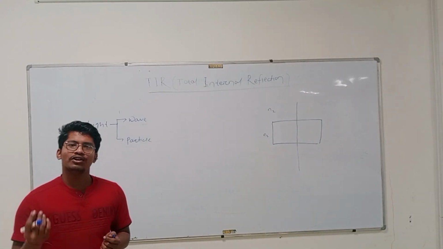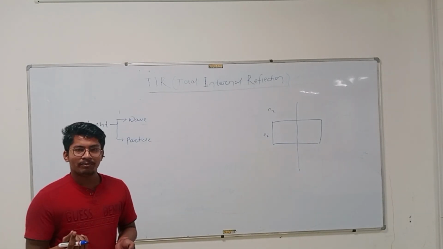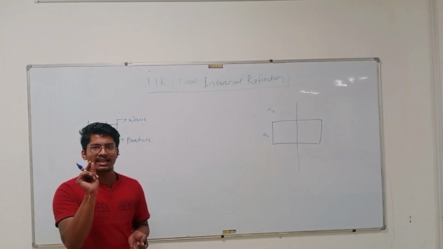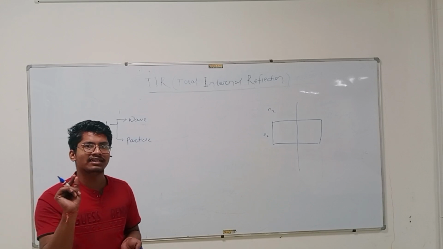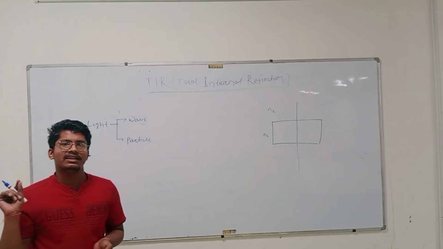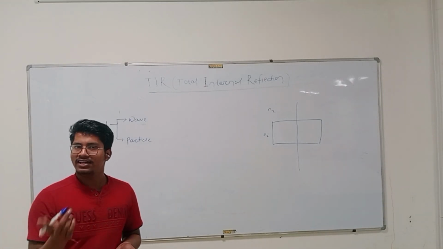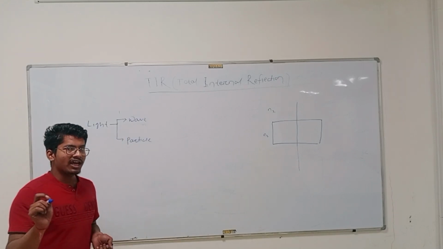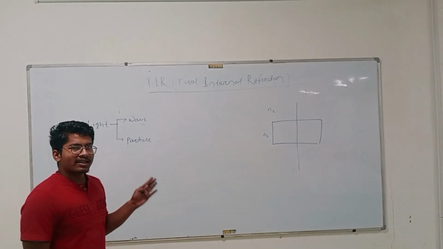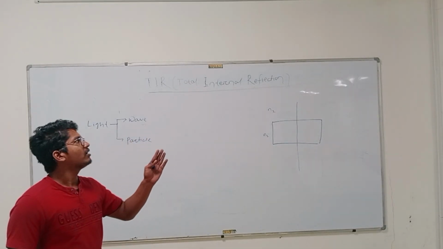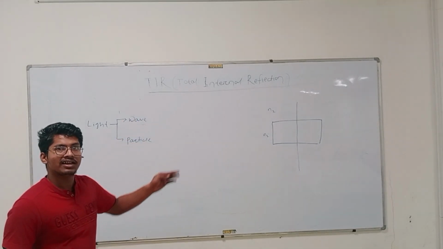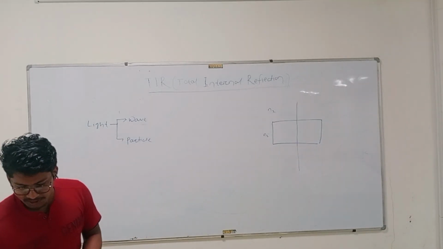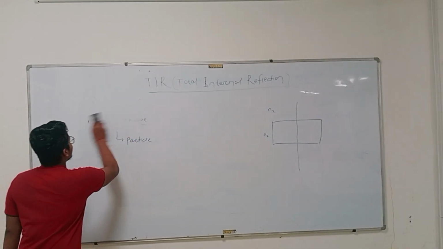So when we consider light as a particle, particle means like you consider a chip or something, it has some mass, it has some energy. So considering light as a particle, we can explain topics like the photoelectric effect, Compton effect, and other things are there also. But today our main focus is on refraction and total internal reflection, because to discuss total internal reflection I need to discuss refraction. So let's deep dive into the physics of light through refraction.